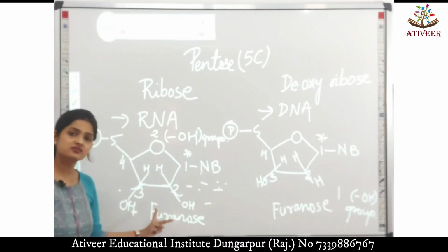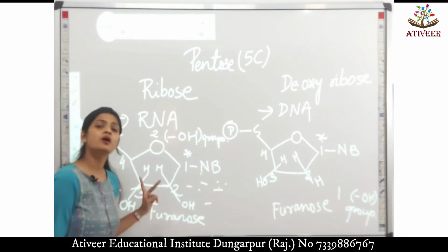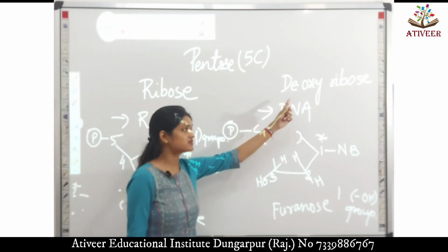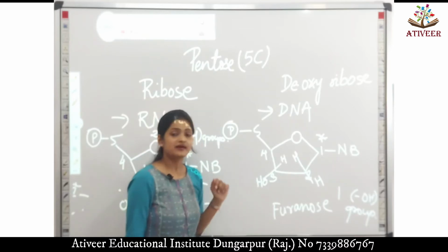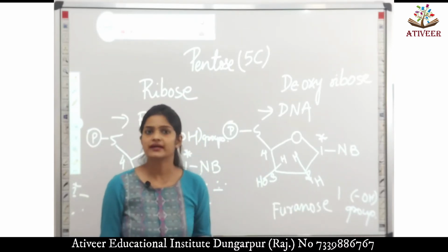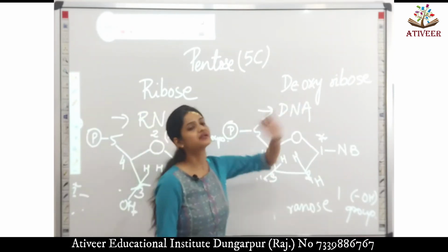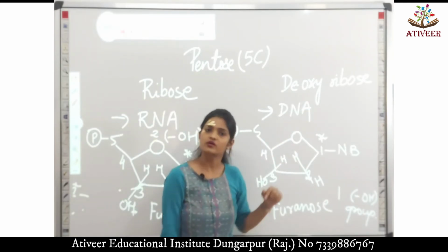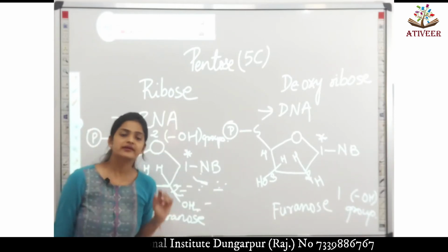Because RNA has two hydroxyl groups, two functional groups, and the more functional groups, the more reactive it is. DNA, in comparison, has deoxyribose sugar, which has only one hydroxyl group, that too at the 3 carbon position. At the second carbon position, it does not have any hydroxyl group, and therefore the name deoxy. One oxygen is less. Deoxyribose sugar, one oxygen is less.